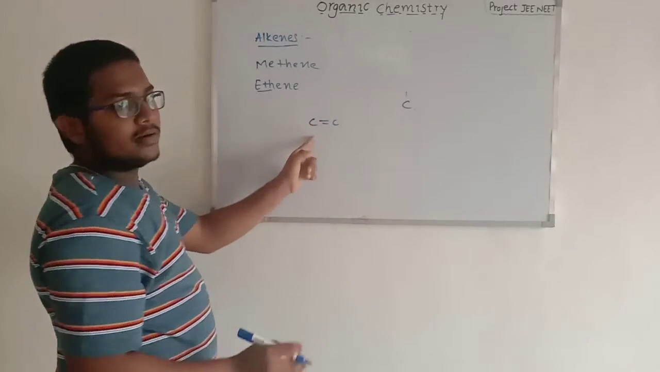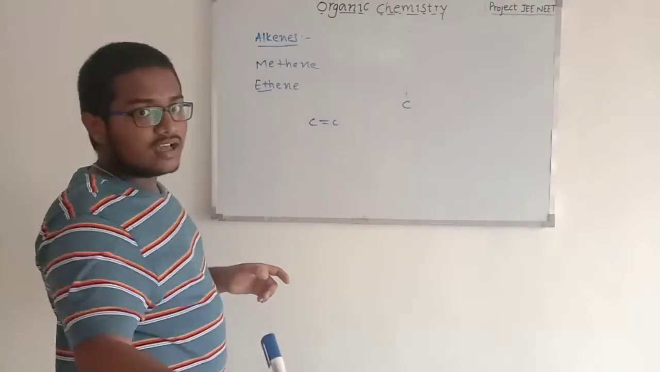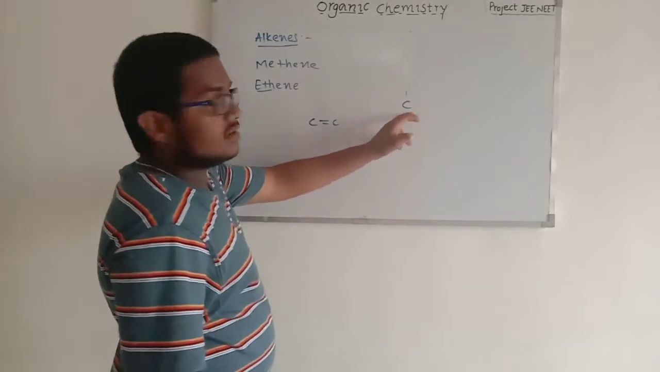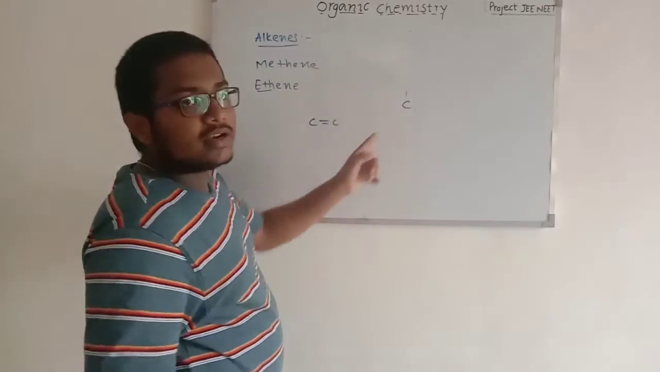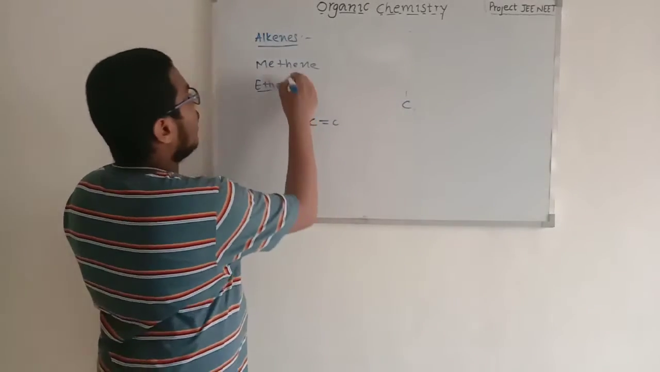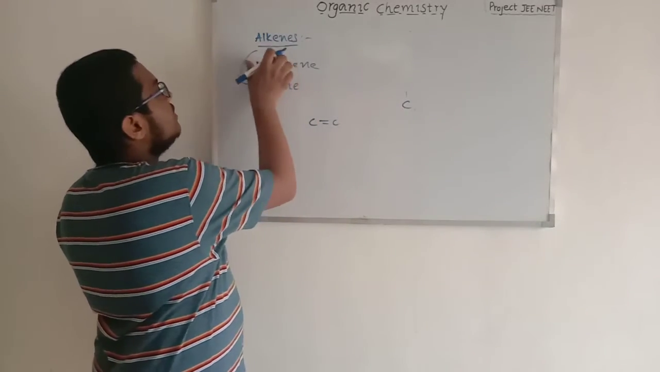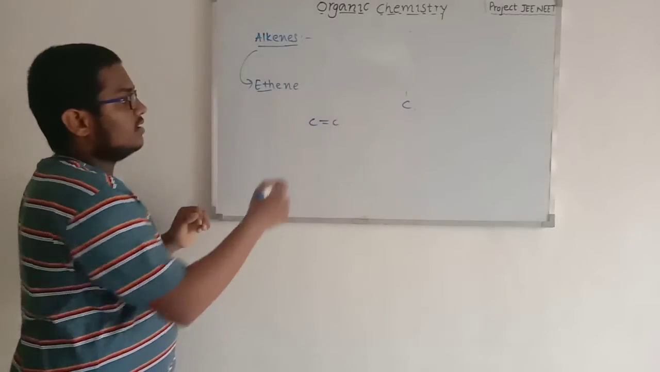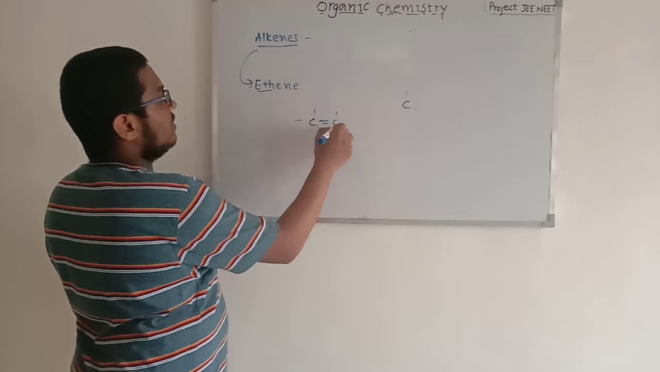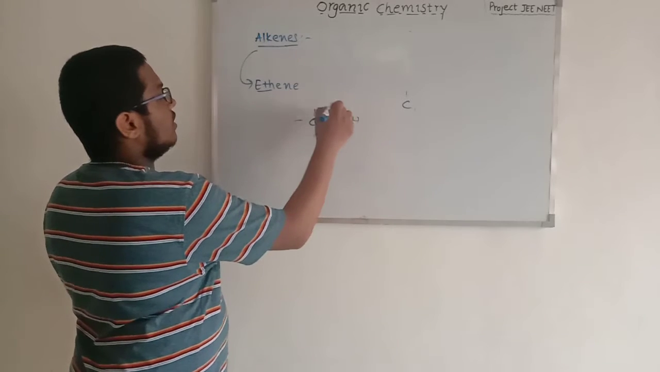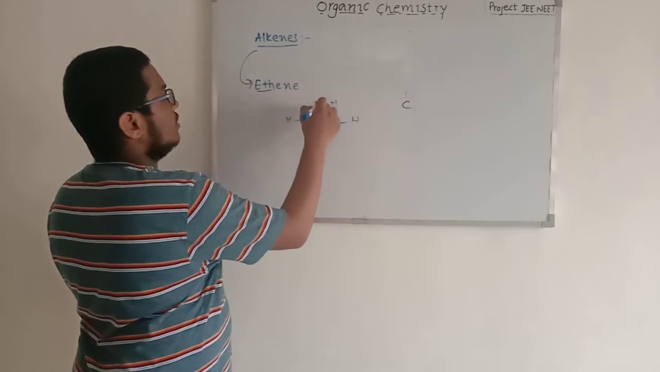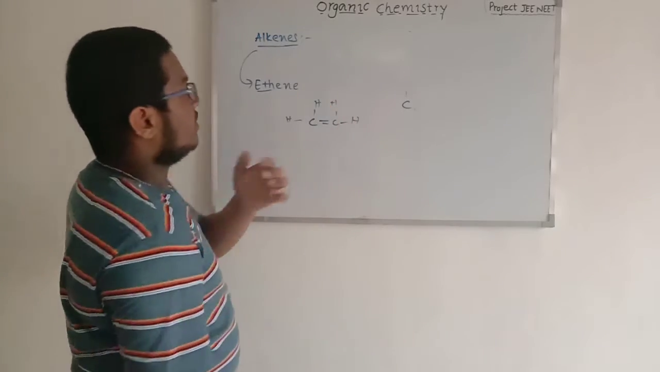There can be a double bond, but in between only one carbon and one hydrogen, there cannot be a double bond. There can be a single bond but not double bond. So alkenes chain starts from ethene itself. So there will be no existence of methene. So the remaining are filled with hydrogen. So this is the structure of the ethene.